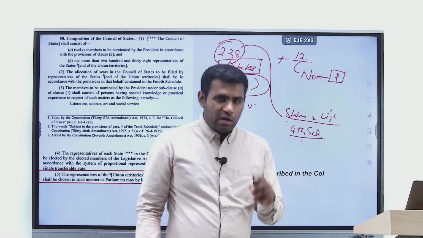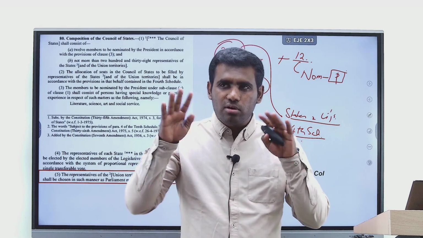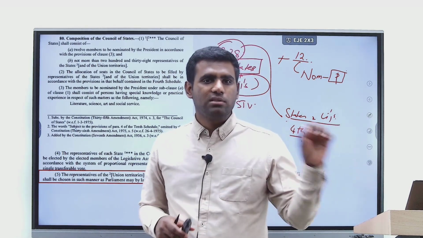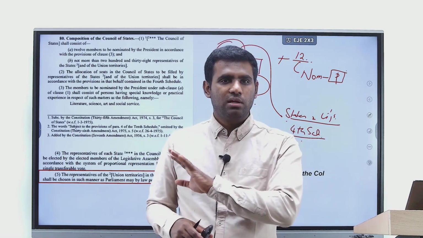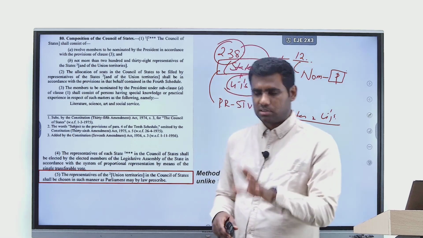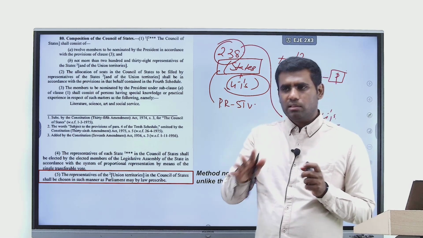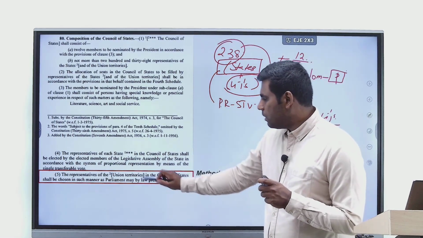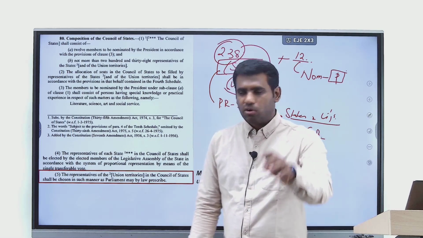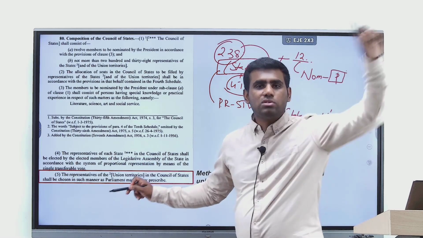Alright. See, we have two RPAs, the Representation of People's Act 1950 and 1951. Both of these are important from the perspective of your mains. In your mains, you have a separate topic called Salient Features of the Representation of People's Act. So, in a separate mains-oriented discussion, I will be addressing those aspects, like the difference between the two acts and all of that. As of now, just keep it in your mind that it is this parliamentary law, the Representation of People's Act 1950, which talks about the method of how representatives from UTs will be chosen to Rajya Sabha.